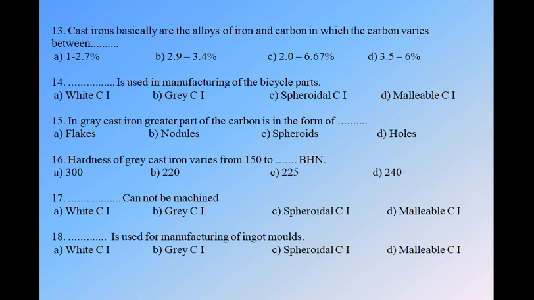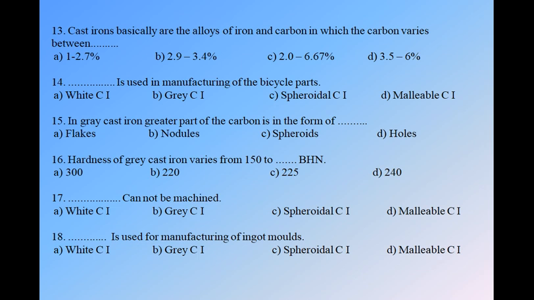Hardness of the grey cast iron varies from 150 to dot dot dot BHN. We have four options: A 300, B 220, C 225, and D 240. Option D is correct, that is 240 BHN. So the hardness of grey cast iron varies from 150 to 240 BHN. BHN means Brinell hardness number. It is a unit to measure hardness with the help of Brinell hardness measurement equipment. We have two or three types of equipment to measure hardness, that is Brinell hardness equipment or Rockwell hardness equipment. We have another, that is Vickers type. So in grey cast iron, hardness varies from 150 to 240 BHN.